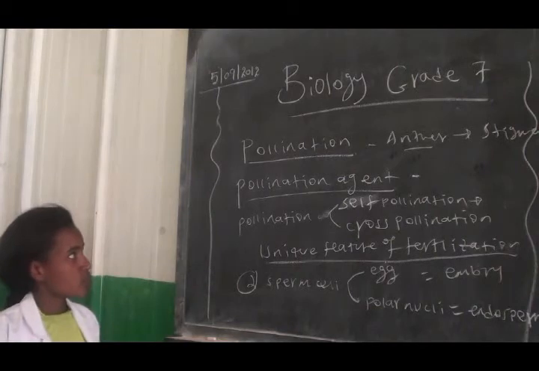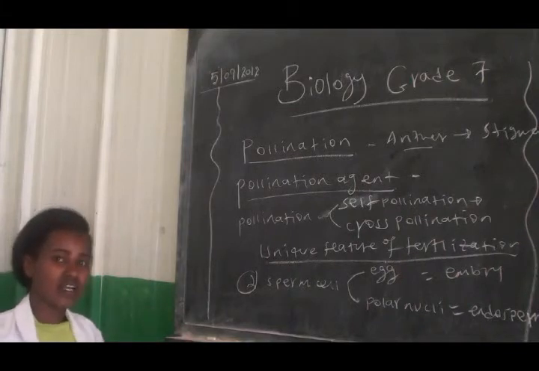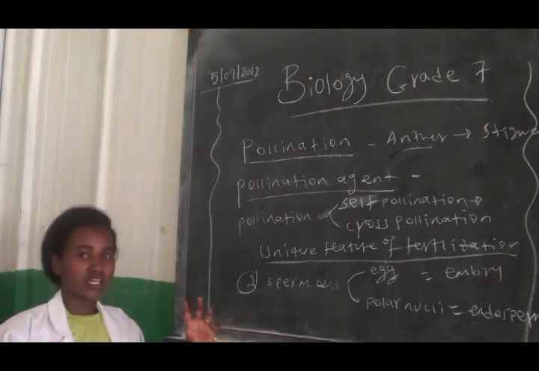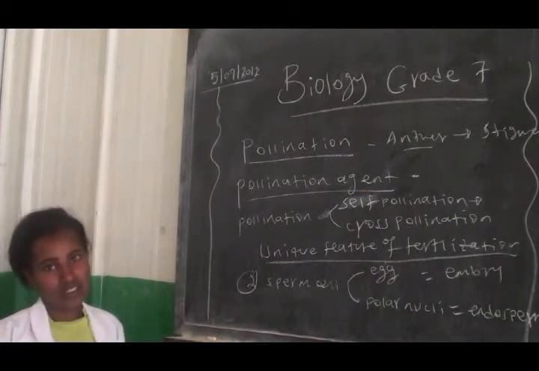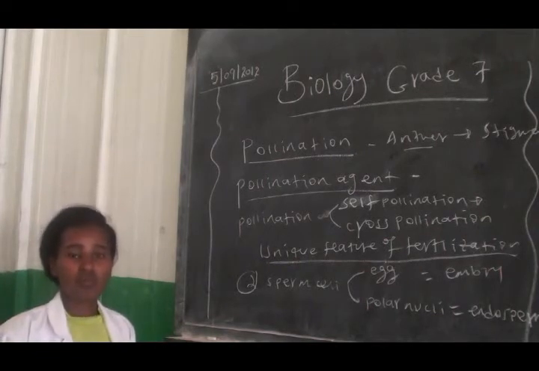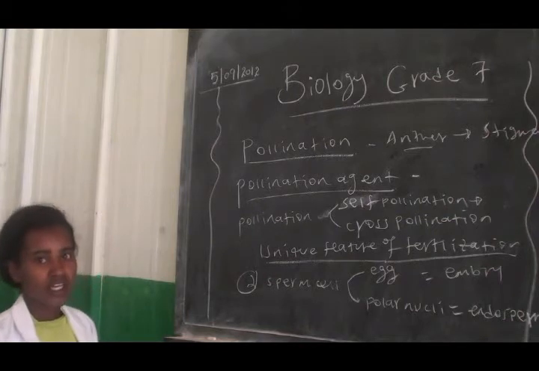The next one is the pollination agent. Pollination agents are agents or things that can transfer pollen grains from the male part to the stigma. In short, pollination agents are pollen grain carriers.